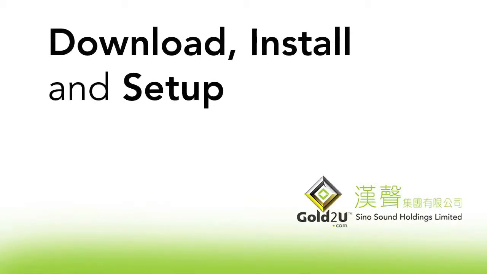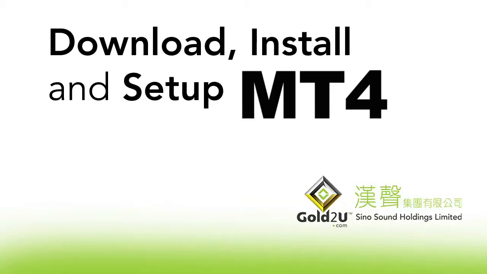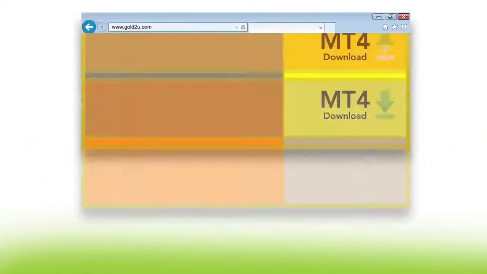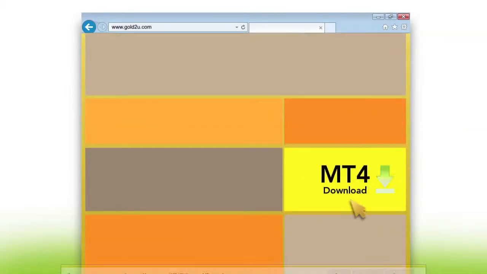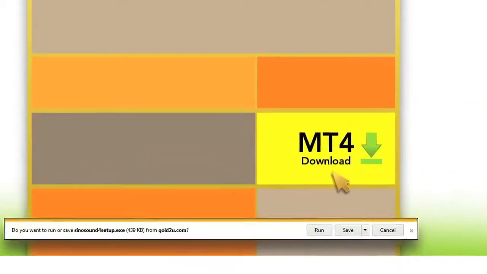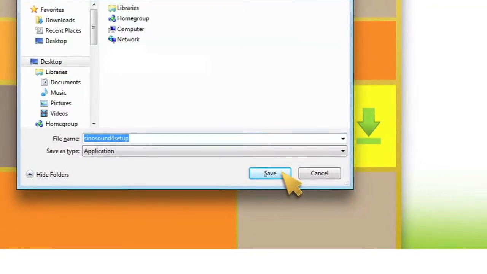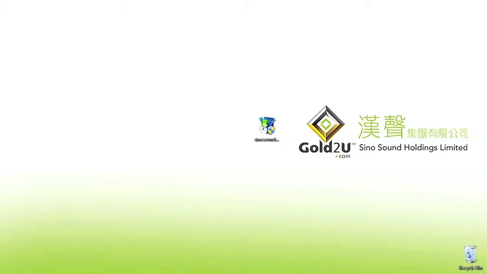This is a basic guide to download, install, and set up the MT4 platform for GoToYou.com. Once you have logged in to the GoToYou.com website, please look for the download area for MT4. Click on the MT4 icon and click Save As and select a desktop to save the MT4.exe file on your desktop.